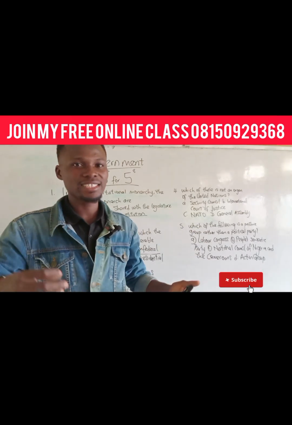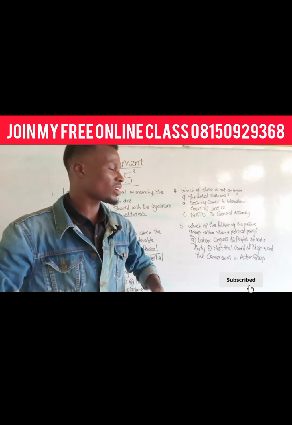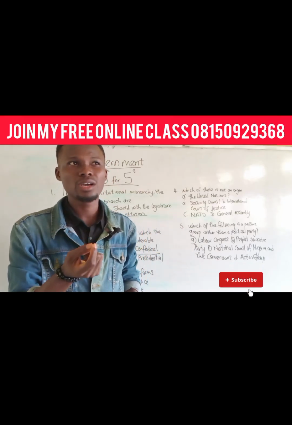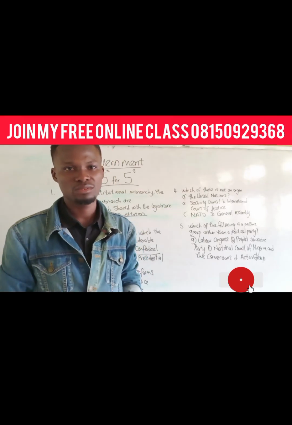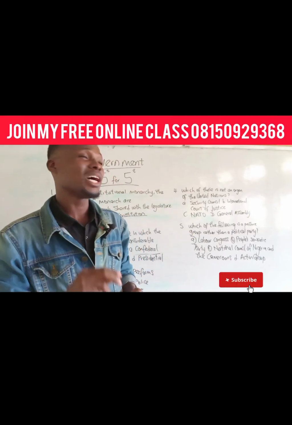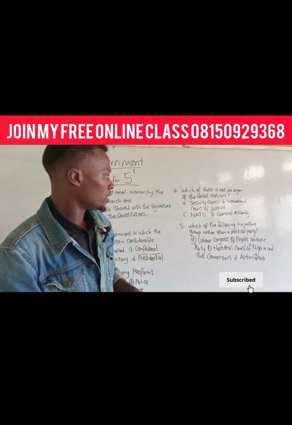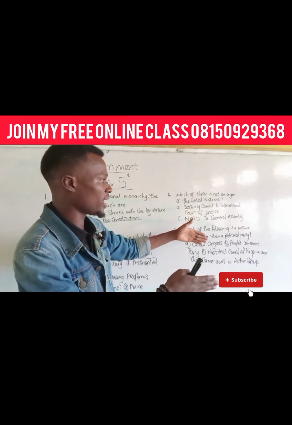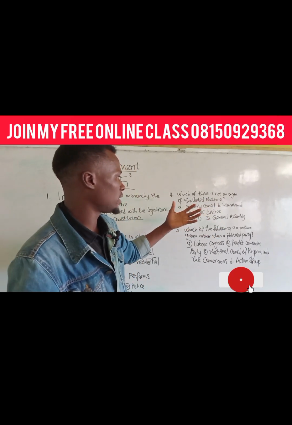But the United Nations is intercontinental. Yes, United Nations captures almost all the countries of the world. There are only about 5% or 2% of the countries of the world that are not under the United Nations. Almost all the countries of the world are under the United Nations. Now, the answer to this question, which of these is not an organ? By the time we trace the origin of that question, obviously we'll be able to answer it. Which of these is not an organ of the United Nations?